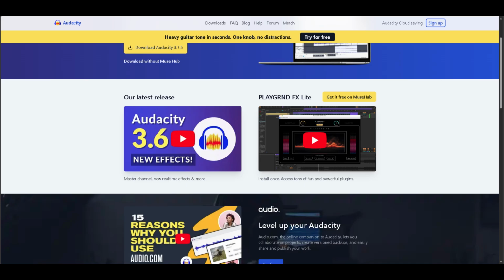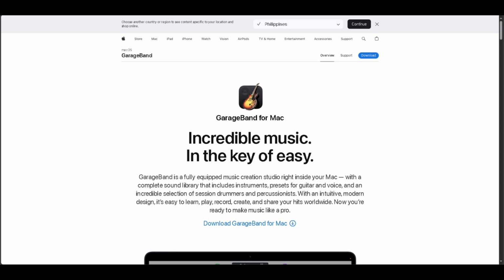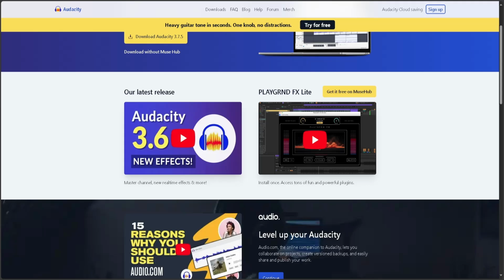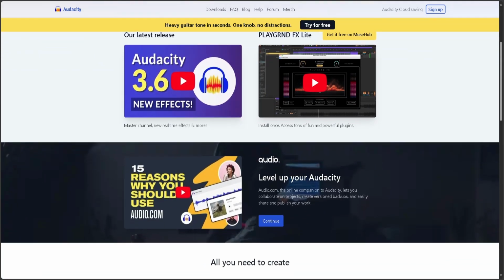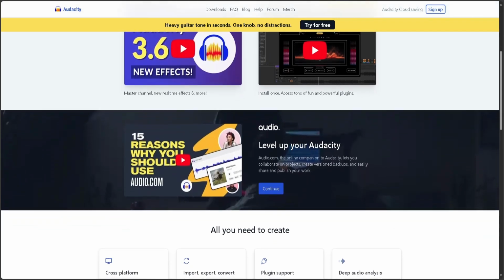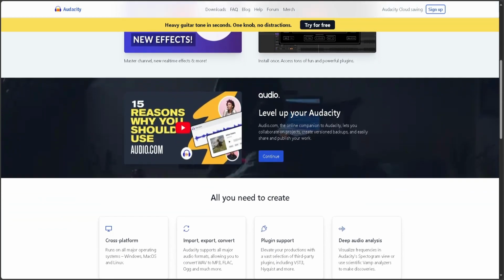Hey guys, today I'm teaching you how to compare Audacity versus GarageBand and figure out which free audio editing software is best in 2025. If you're starting music production or podcasting, this guide will help you pick the right tool.